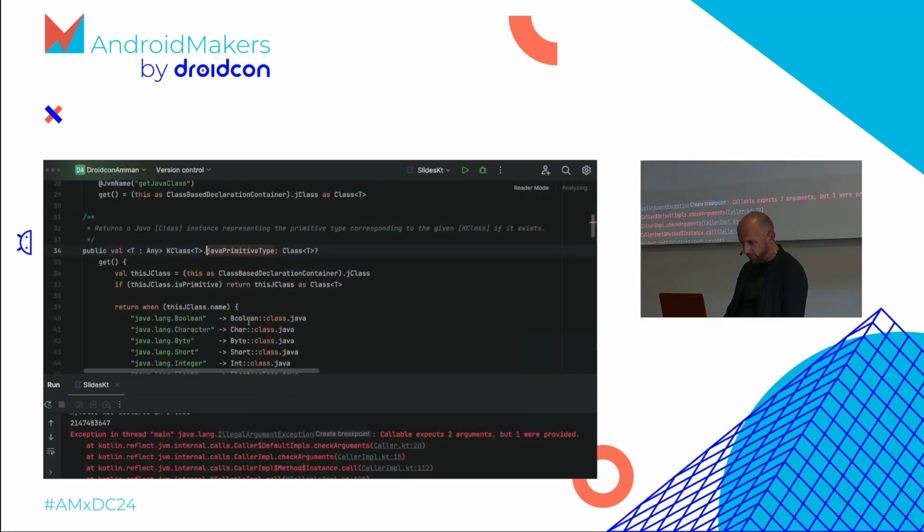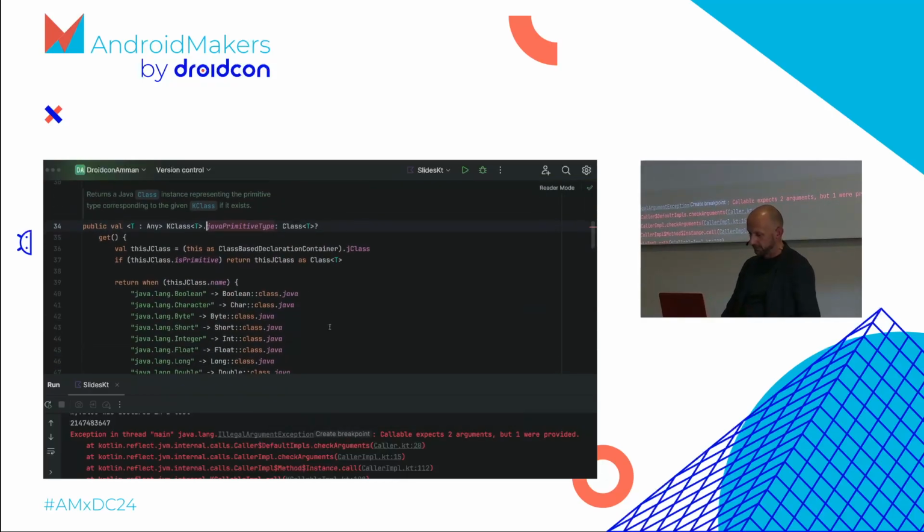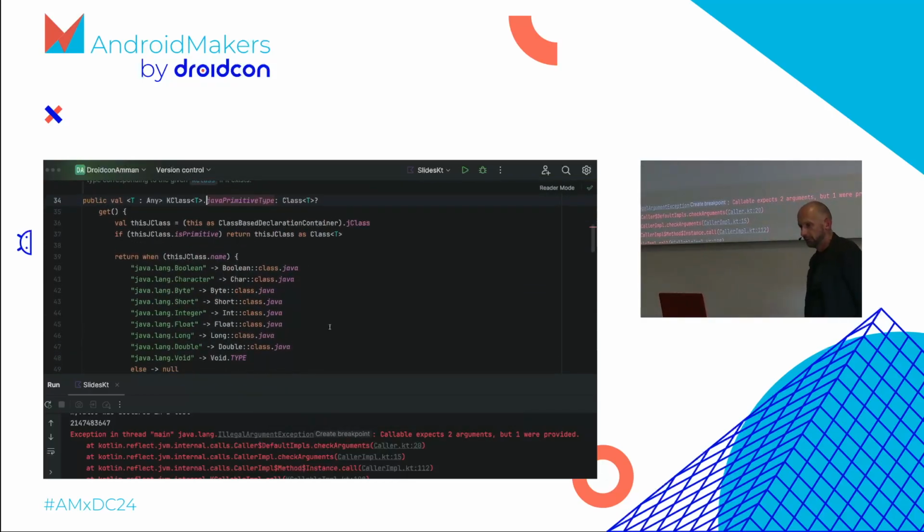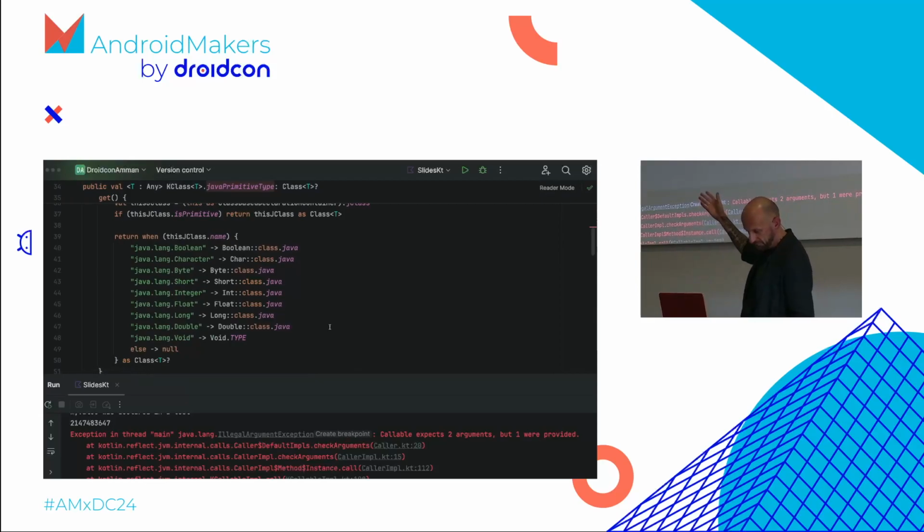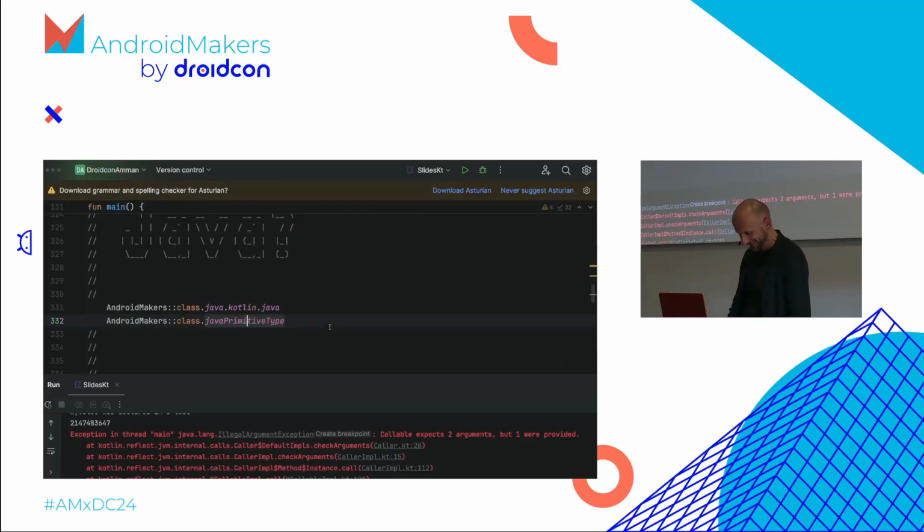So the Java primitive type mapping is a very complex function, as you can see. Someone just hard-coded all the Java classes and said, okay, java.lang.Boolean is a Boolean in Kotlin, and this way you can't add anything there, because this is what the compiler gave you, right? Very simple class. You can think, maybe, can you optimize this? We shouldn't.